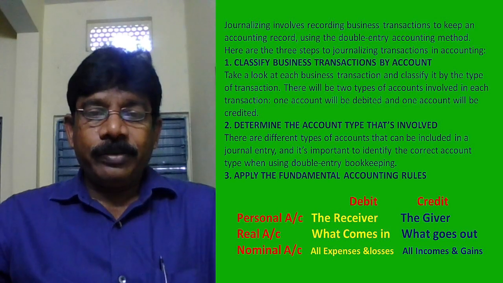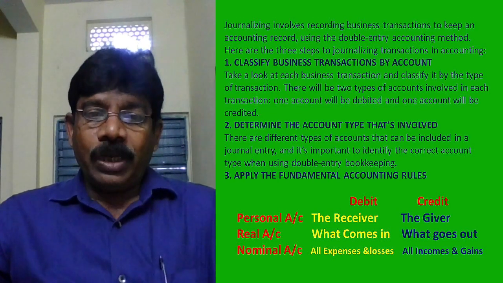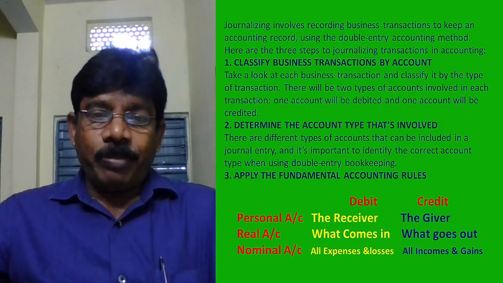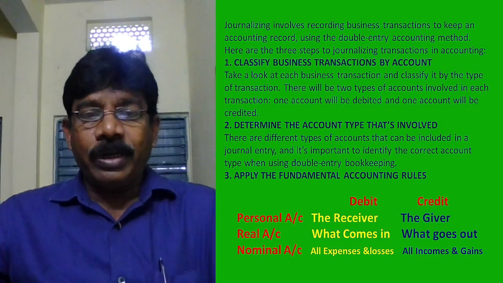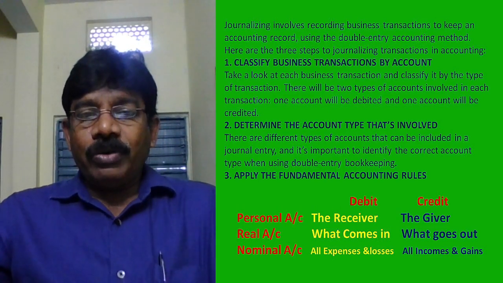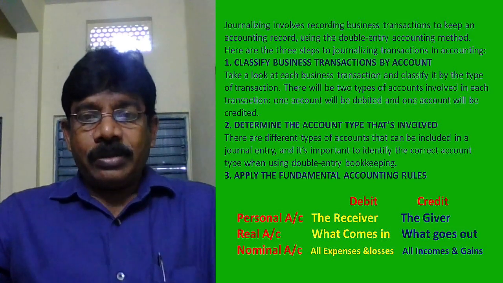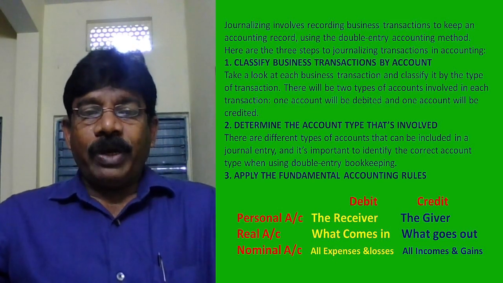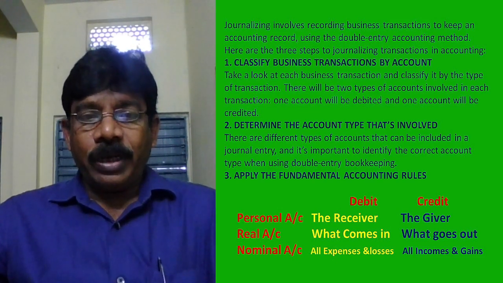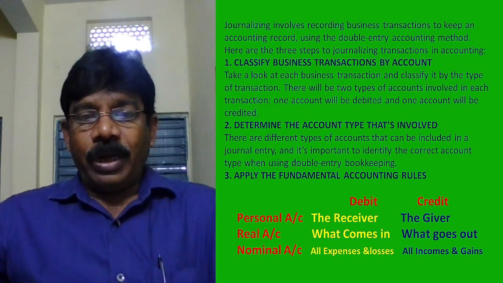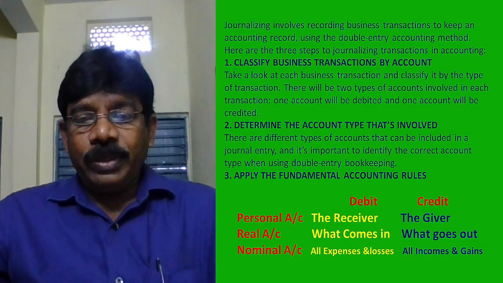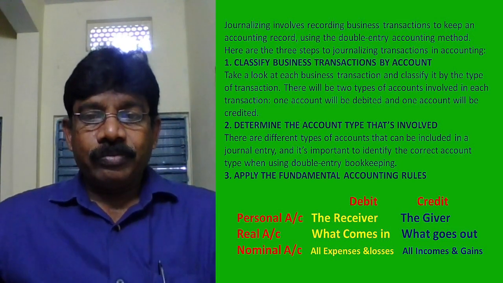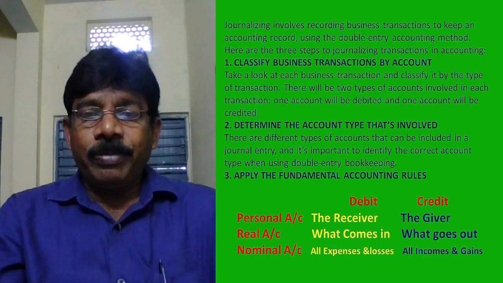Which account will be debited? If we know the account type, then we will apply the rule. According to the rule, receiver will be debited, giver will be credited, like that. So first we have to identify the transaction. If the transaction is related to business, find out what accounts are involved in it. In each transaction, at least two accounts are involved. First, identify the accounts. Second, determine the type of each account involved.